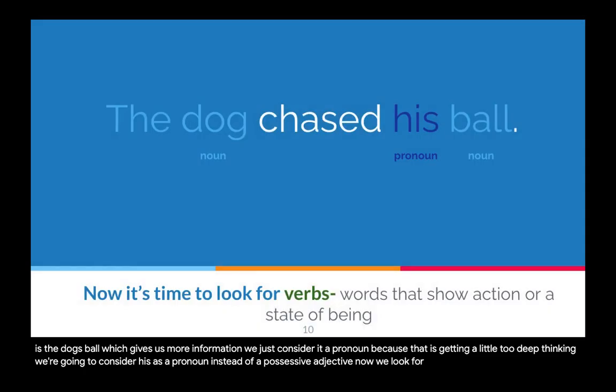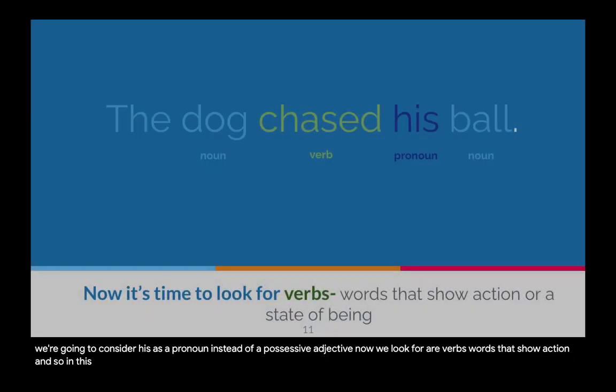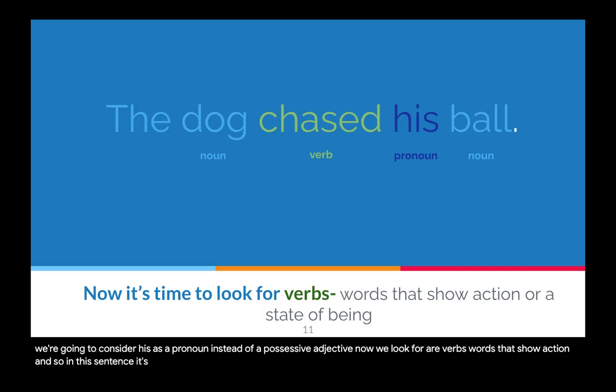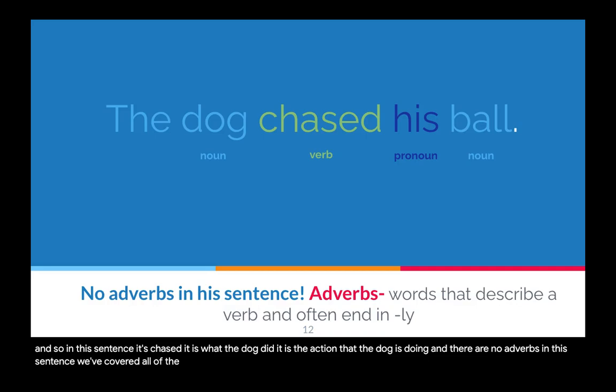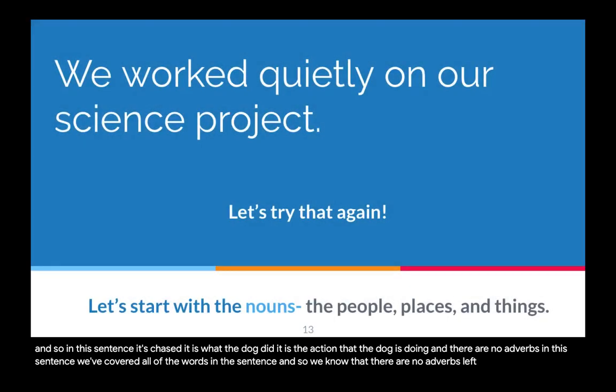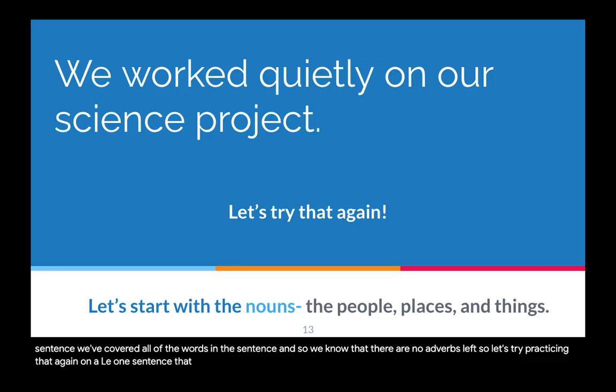Now we look for our verbs, words that show action. And so in this sentence, it's chased. It is what the dog did. It is the action that the dog is doing. And there are no adverbs in this sentence. We've covered all of the words in this sentence, and so we know that there are no adverbs left. So let's try practicing that again on one sentence that's a little bit more complex.